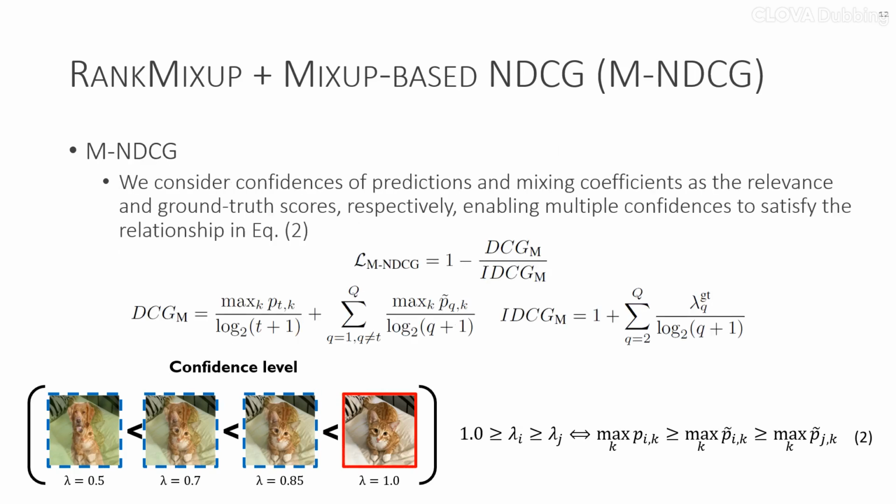In the context of MNDCG, we treat prediction confidences as relevance scores and mixing coefficients as ground truth scores, allowing multiple confidences to conform to the relationship described in equation 2. MNDCG is minimized when the ranking orders of the confidences and mixing coefficients are aligned to each other after sorting in descending order. This encourages the network to maintain the ordinal ranking relationship among confidences. For further information, please refer to our paper.